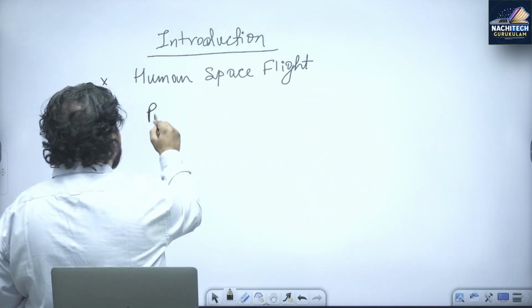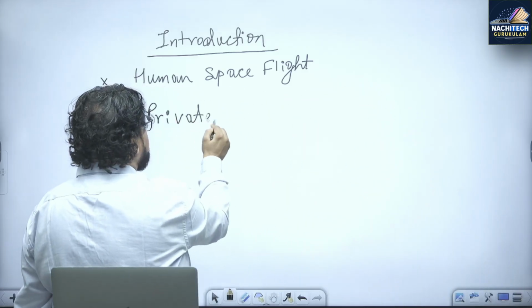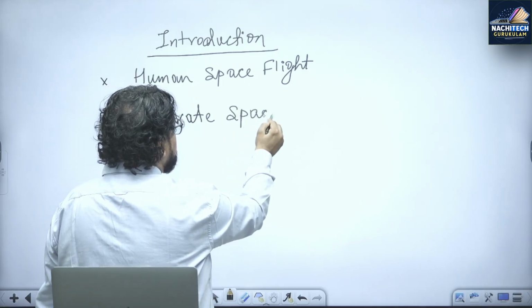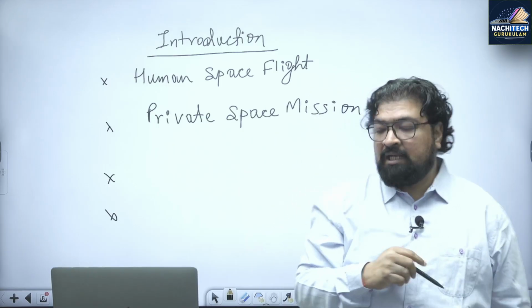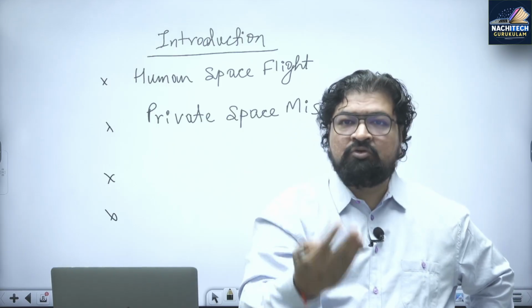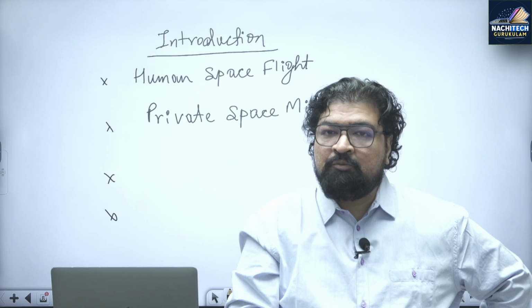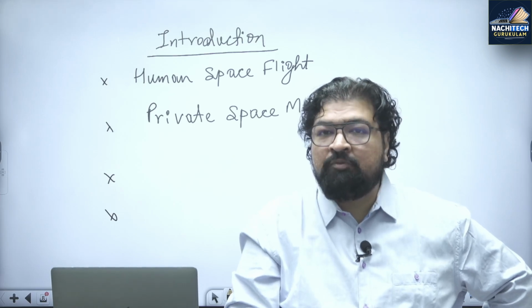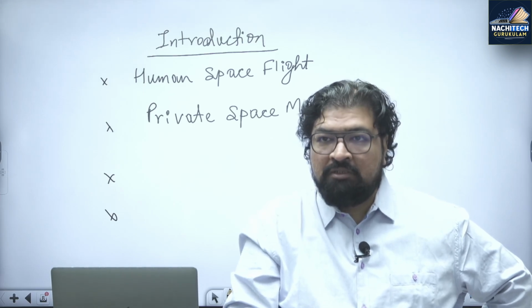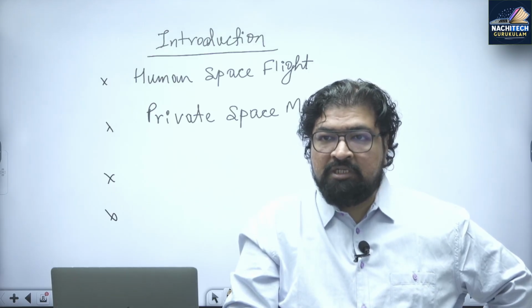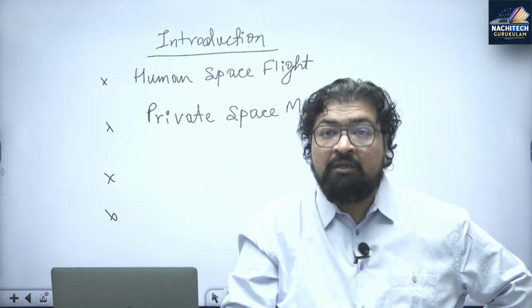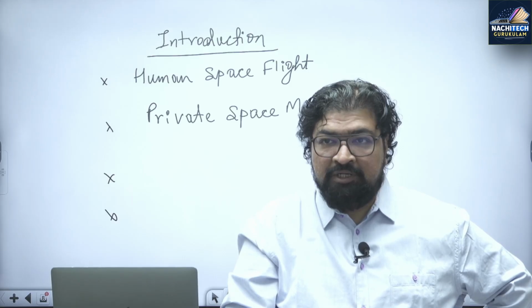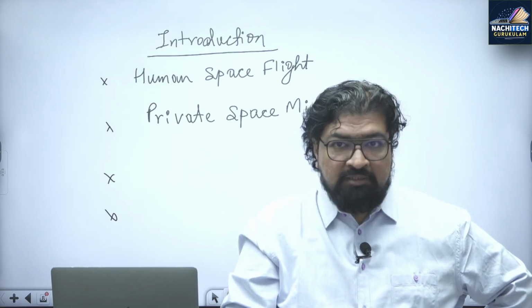See, whenever you are looking at the question, you should have pointers here. Private space mission. Okay, good. Another fact is this one. Which spacecraft was used to launch this mission to low Earth orbit? Falcon, I think. Falcon 9. And what is the name of the company? SpaceX. Right?